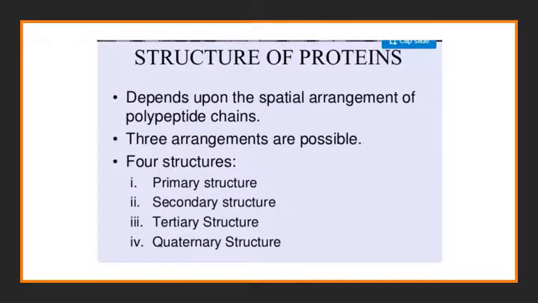Now we are moving to the next part of this chapter, that is called the structure of protein. It actually depends on the spatial arrangement of the polypeptide chain, where amino acids are combined together to form a polypeptide chain. So based on the polypeptide chain, the structure of the protein is categorized into four: primary, secondary, tertiary, and quaternary.